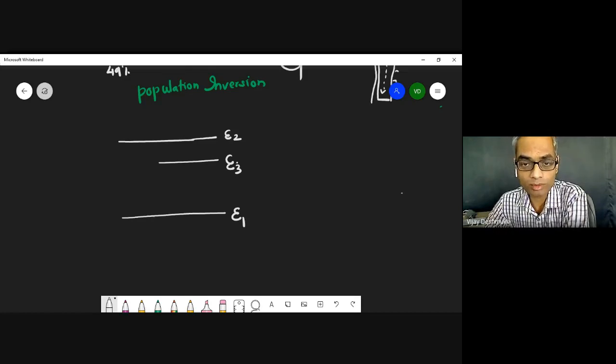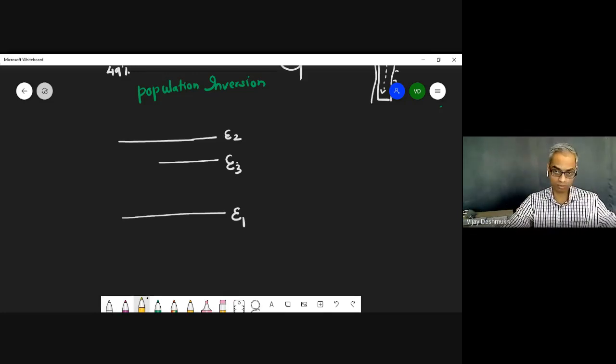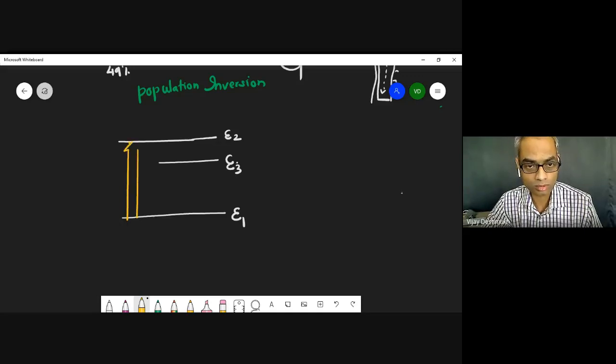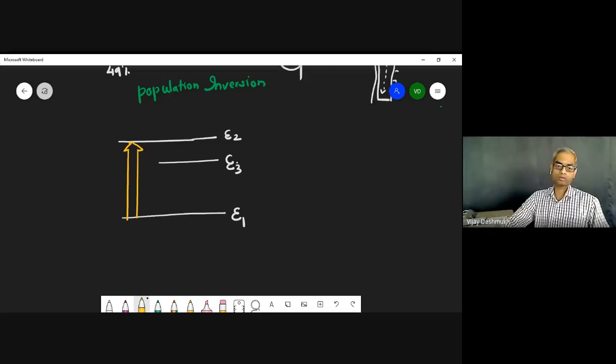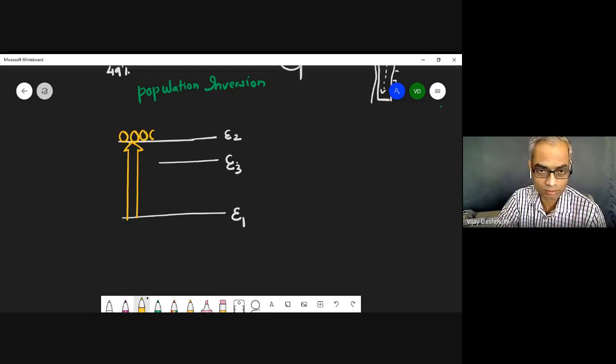Now, coming back to our first situation, you are pumping from level E1 to E2, because E2 is the excited state. So we will pump from this. The pump is very broad, which is why I drew this big one in yellow. And now we have the excited electrons.